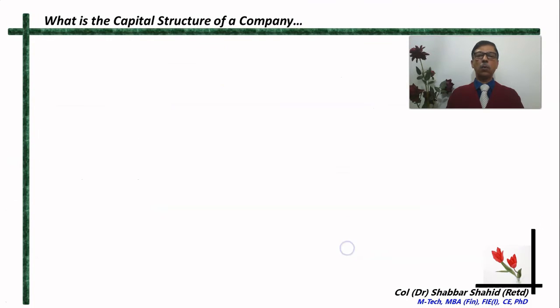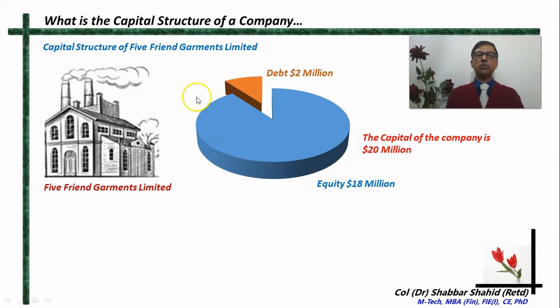Okay. Now, we talk about the capital structure of the company. So we know that 2 million is the debt. This they have borrowed from the bank, and the remaining 18 million is the equity. Out of this 18 million, 10 is with the promoters and 8 is with the public. But the entire amount is equity. As I have told you, there is no difference in the equity held by the promoters or the equity held by the public. It is one and the same. So 2 million debt, 18 million as equity. The total capital of the company is now 20 million.